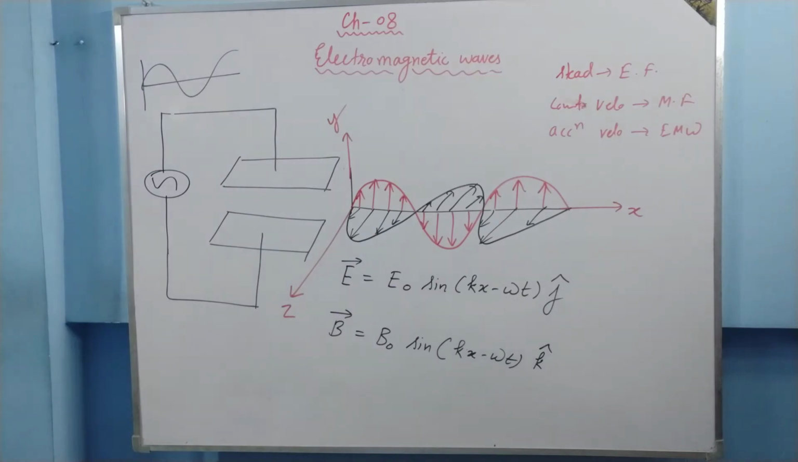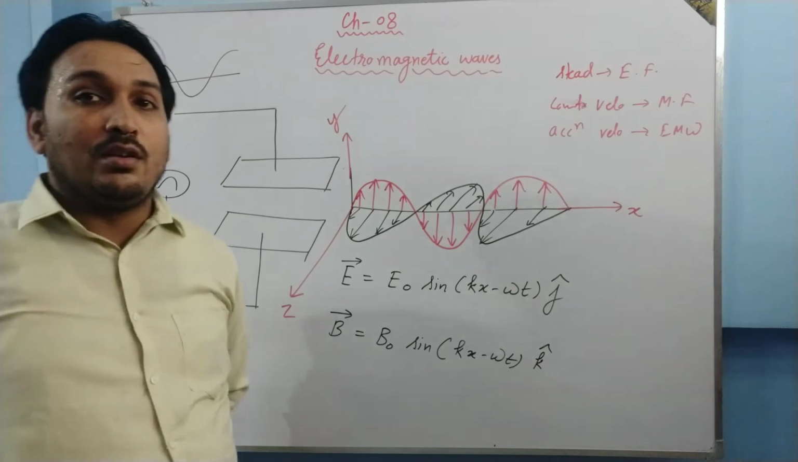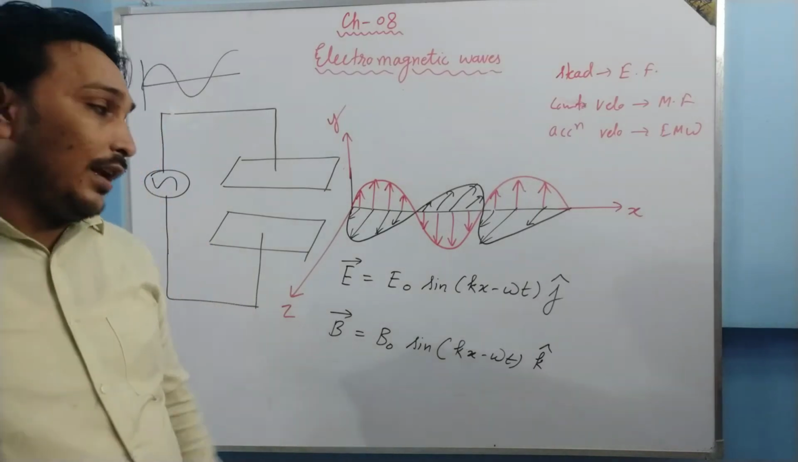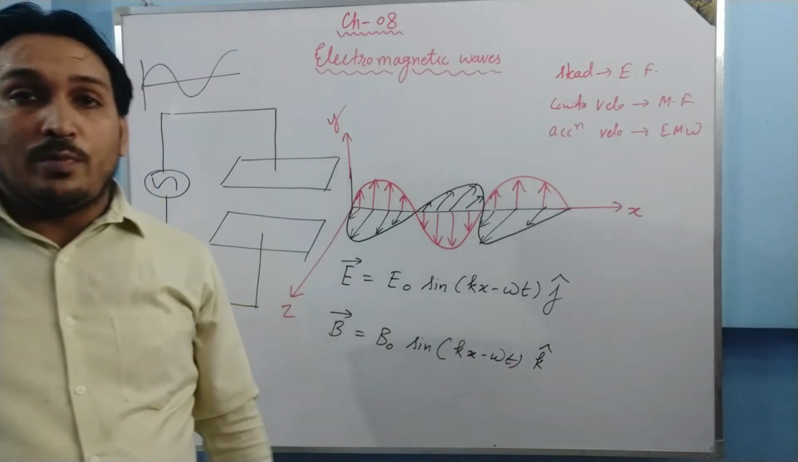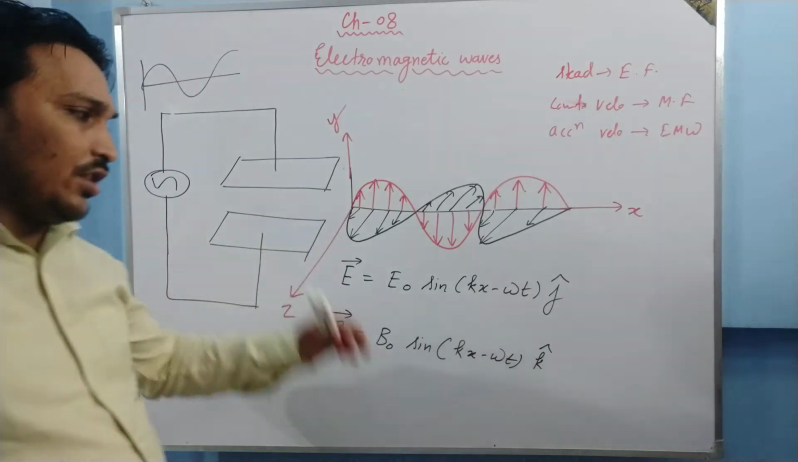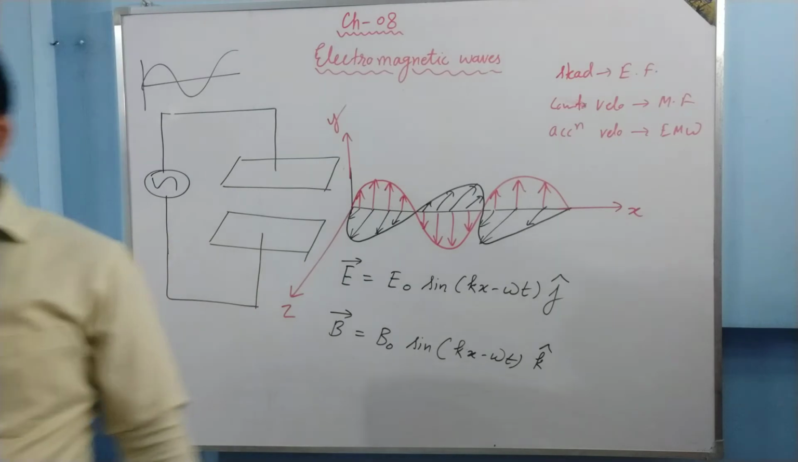So E vector is equal to E naught sine kx minus omega t j cap. B vector is equal to B naught sine kx minus omega t k cap. Now that k and omega can be put in several other forms. Like in place of k we can put 2 pi by lambda. In place of omega we can put 2 pi by capital T, and we can change its form, but the basic equation is like this.